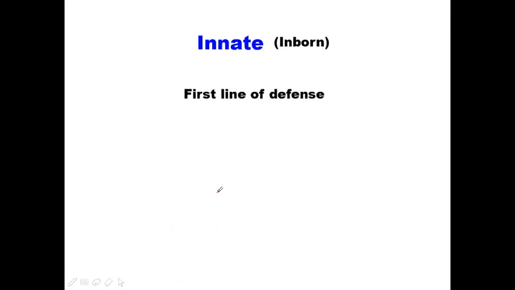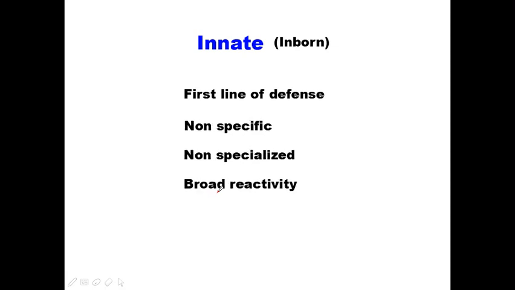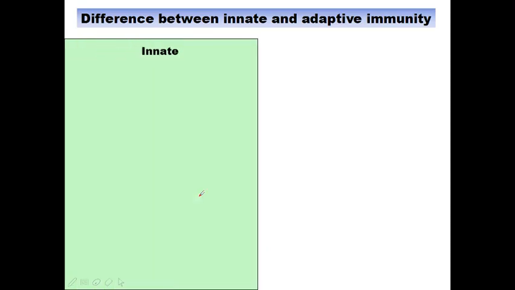We know that innate immunity is inborn. It is the first line of defense. It is non-specific, non-specialized, with broad reactivity, and it causes quick action. You have to remember that it has no memory, so in subsequent exposure, it will not enhance its activity. On the other hand, in acquired immunity,